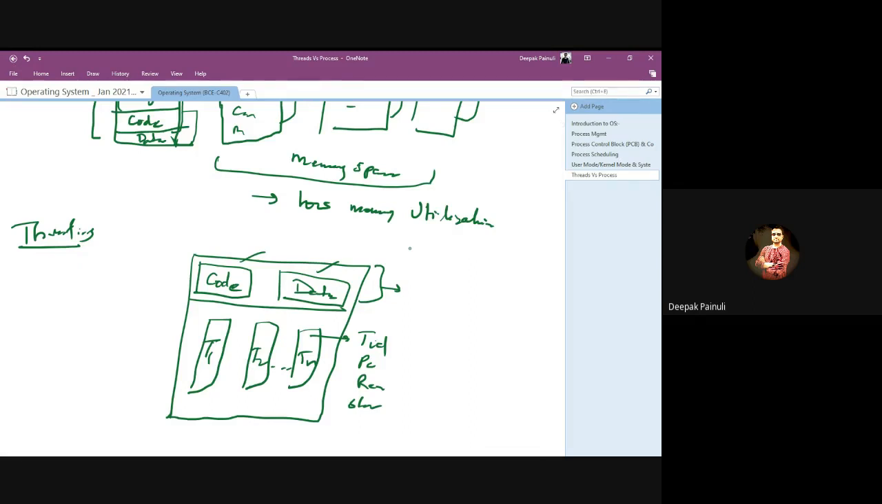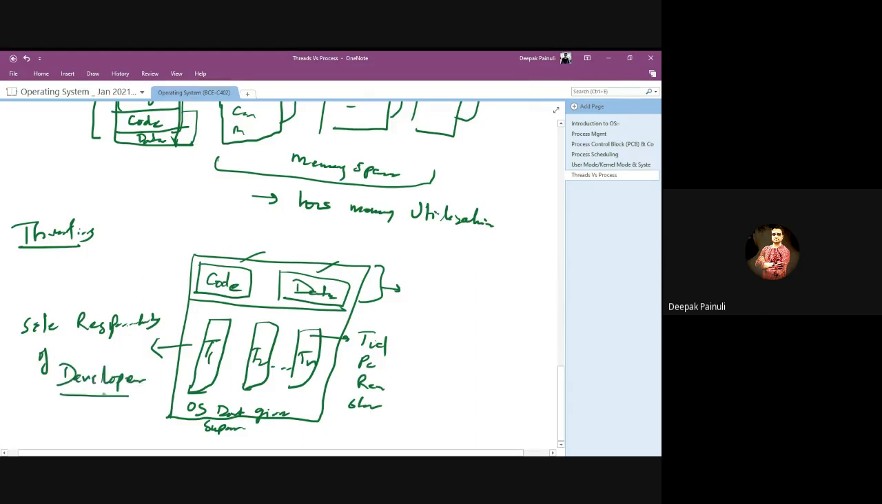But the problem with this threading is that to manage it, the OS doesn't give support. It is the sole responsibility of the developer. So if you want to use threading, the developer needs to take some action, and the developer needs to program your process accordingly to use the threading model, right?